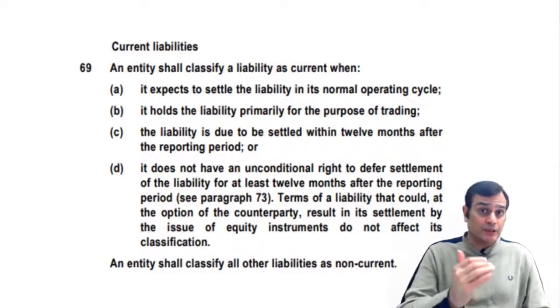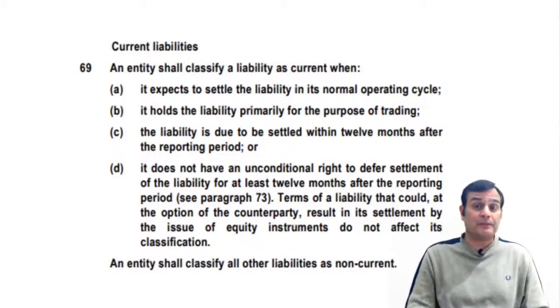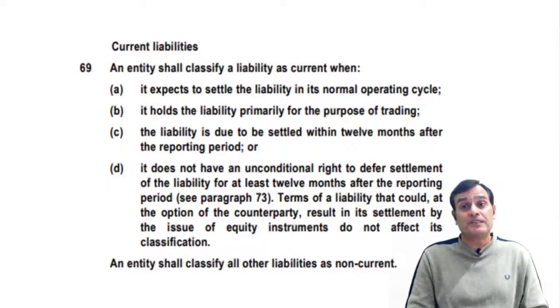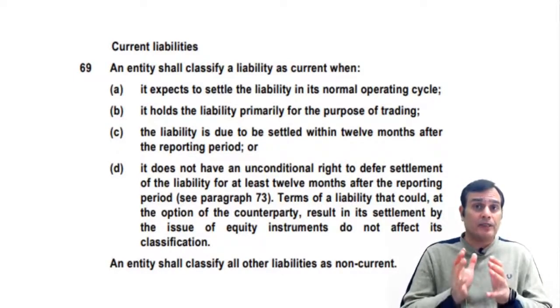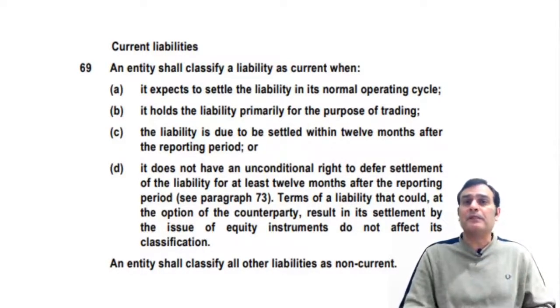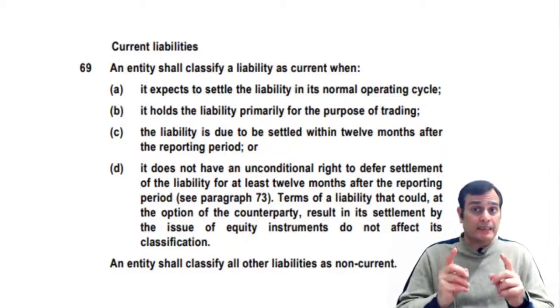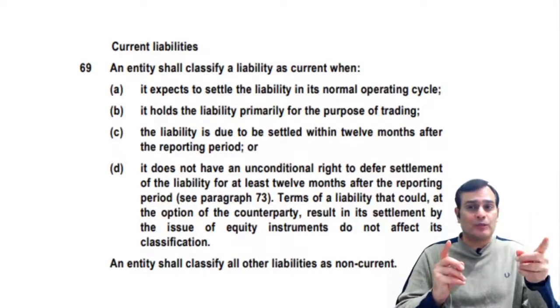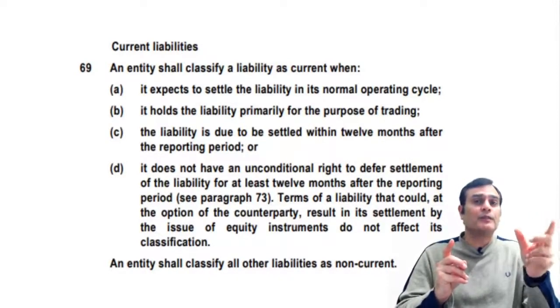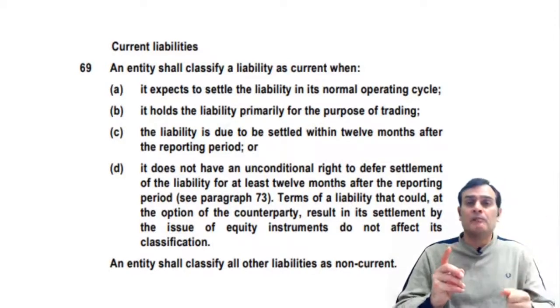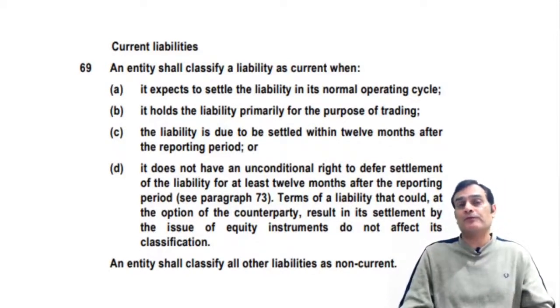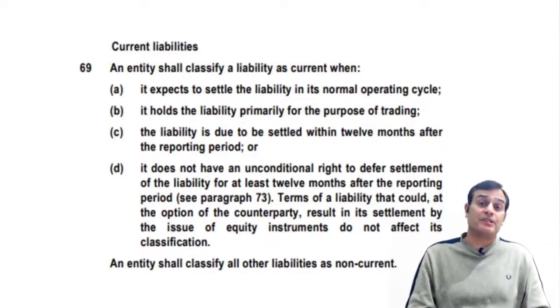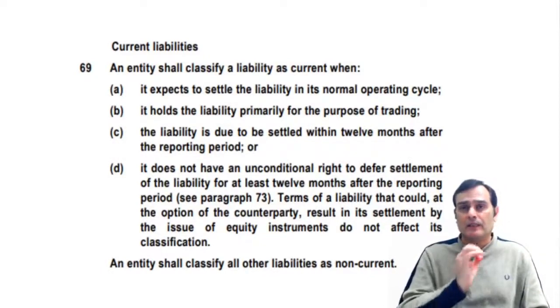Now, for the same transaction, if you look from the point of view of the subsidiary company, the liability is due to be settled. That means I am legally supposed to pay this money within a period of 12 months. So it is undoubtedly a current liability. So the intercompany loan, from the point of view of the parent company, could become a current asset or a non-current asset, because you would also look into the commercial reality when you look at para number 66C. But when you look at the same transaction from the point of view of the subsidiary, then as per para number 69C, it is undoubtedly a current liability.